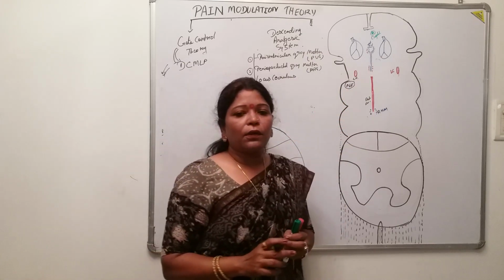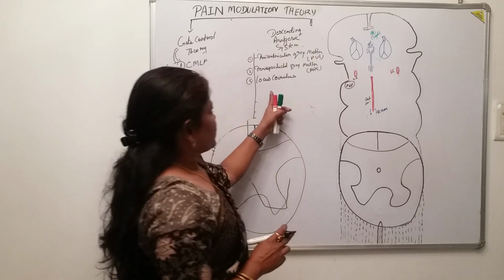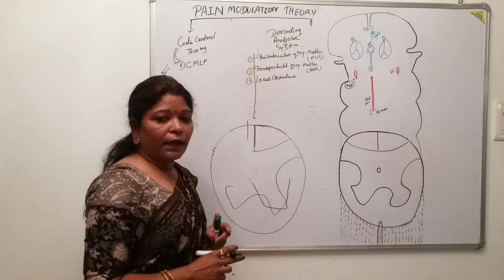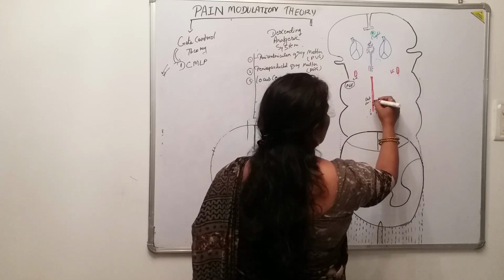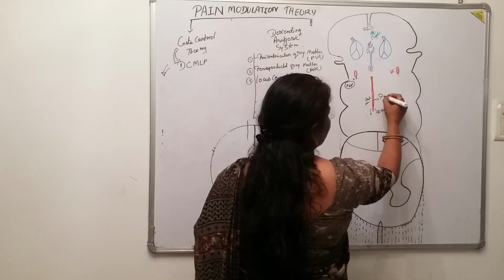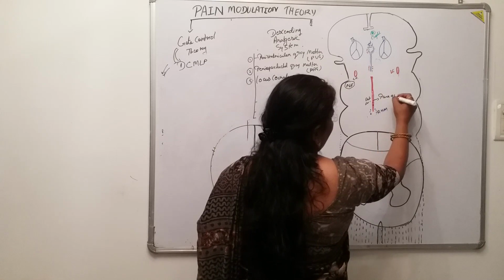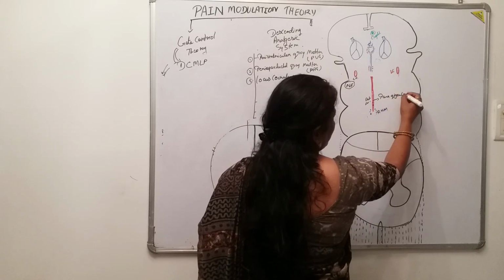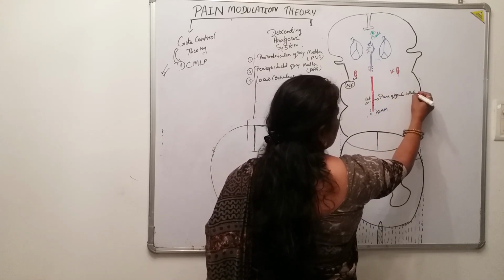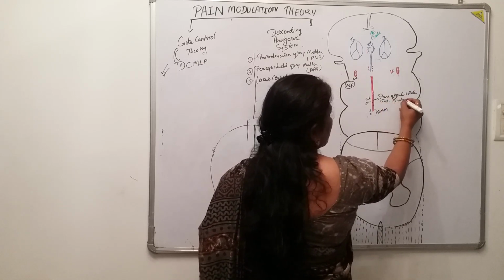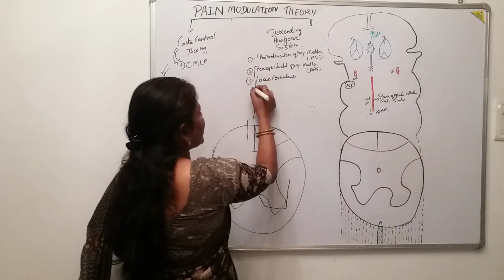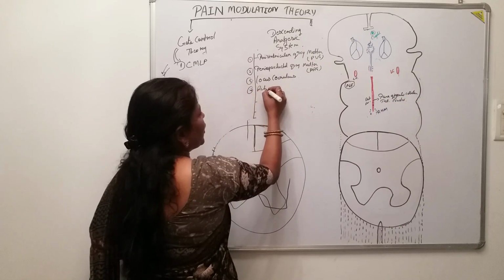One of the reticular nuclei concerned with this descending analgesic system is known as the paragigantocellular reticular nuclei. So in turn we will write here the reticular nuclei.